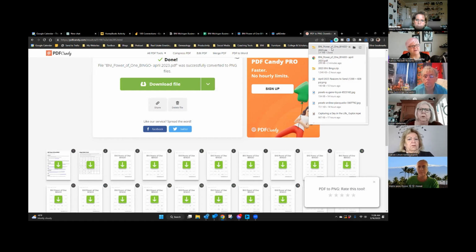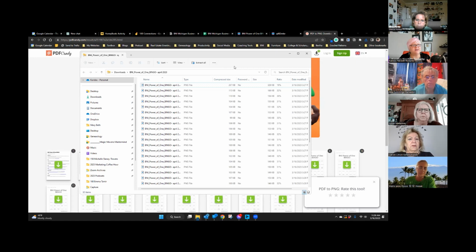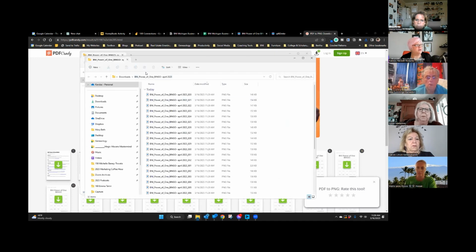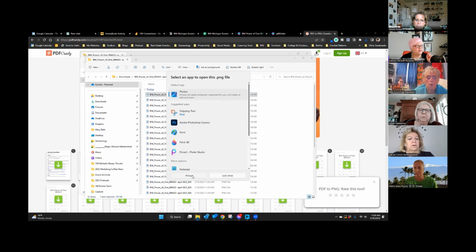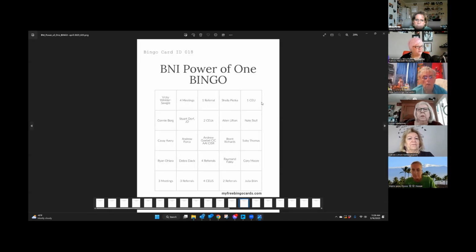All right, so now it's downloaded. I'm going to open that up and I'm going to extract it. So I don't know how to extract on an Apple, but on a Windows, what kind of computer do I have? A Windows computer. You use the extract all button right here and it saves to a new folder. And just remember where you put it. So now these are the actual files, right? So there's what a bingo card looks like.